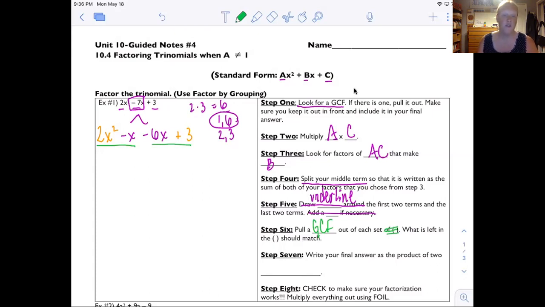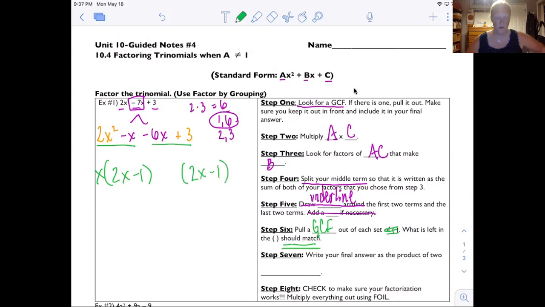So the GCF between 2x squared and x is x. So if I pull out an x, what I'm left with is 2x minus 1. Okay. Now, when I pull out a GCF in the second set, what's left in the parentheses has to match. So I need to pull out something so that what's left in here is a 2x minus 1.